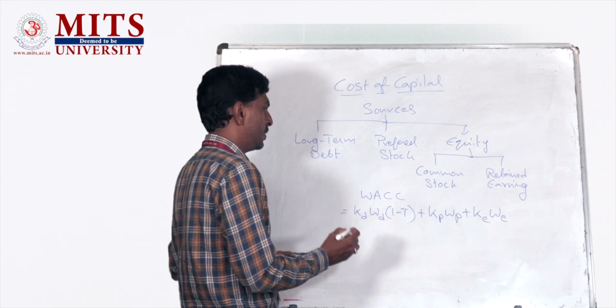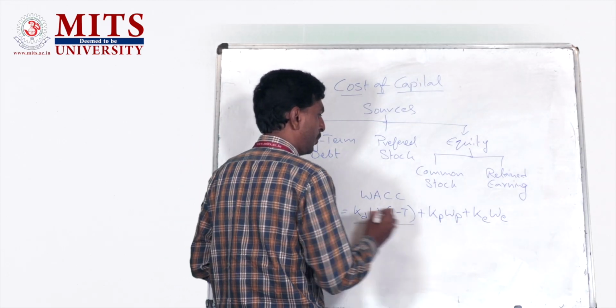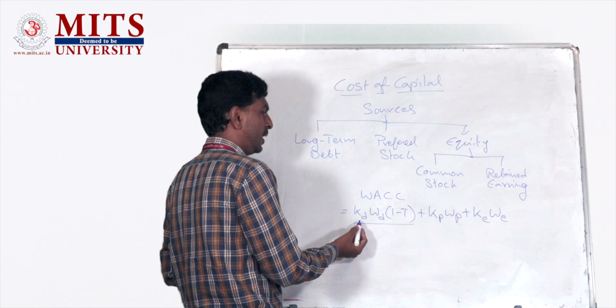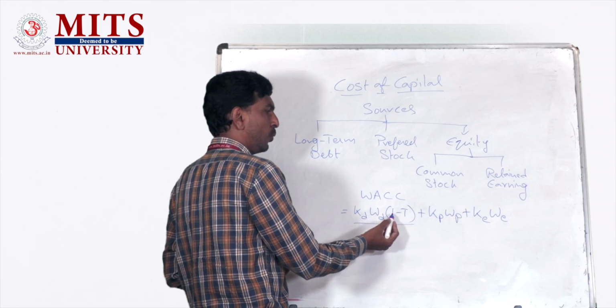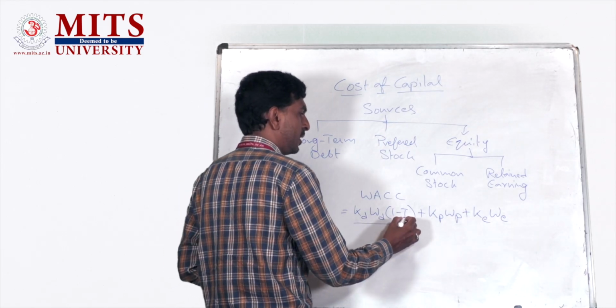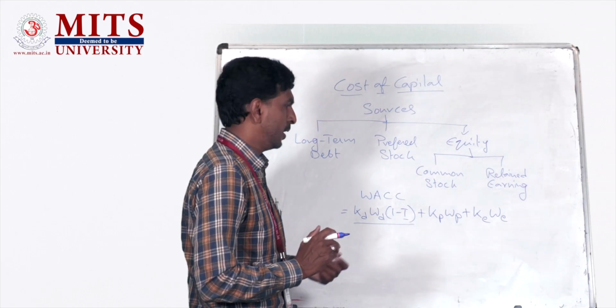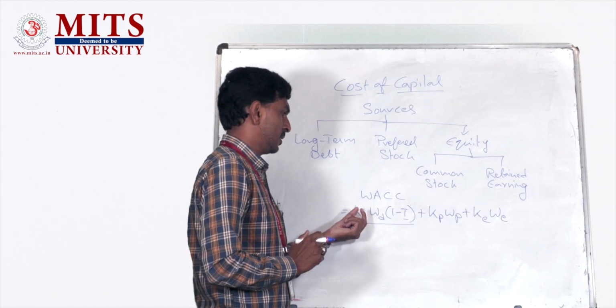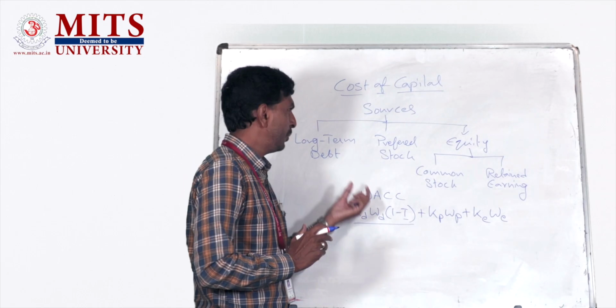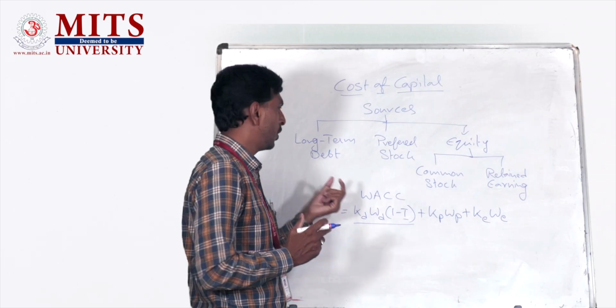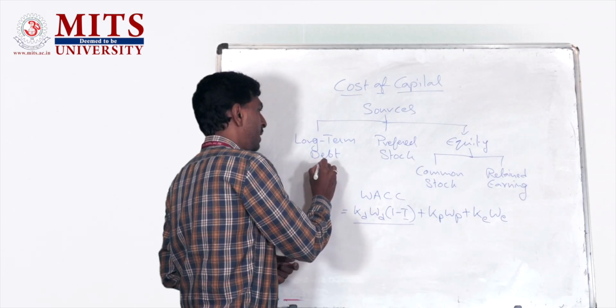If you observe the first component here, which is cost of debt into weight of debt into 1 minus T, the T stands for corporate tax. When the company raises the capital from long-term debt, the company has to pay interest.